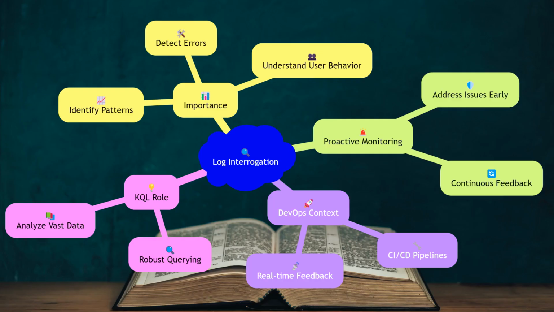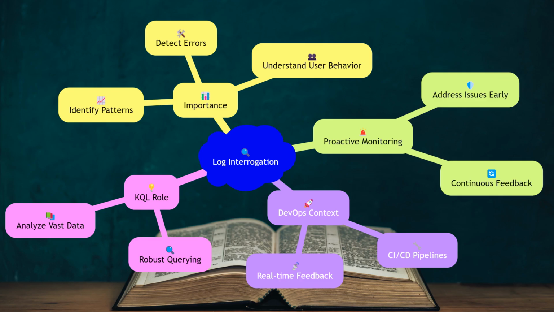Log interrogation is a critical aspect of maintaining and optimizing any application or system. By analyzing logs, teams can identify patterns, detect errors, and understand user behavior. This process helps in proactive monitoring, ensuring that potential issues are addressed before they escalate. In the context of DevOps, effective log interrogation supports continuous integration and continuous deployment (CI/CD) pipelines by providing real-time feedback on system health and performance.